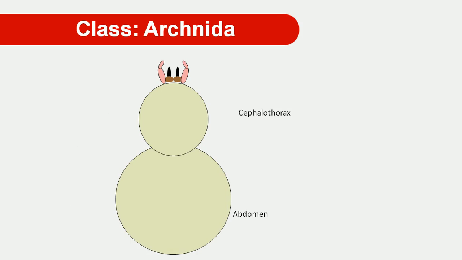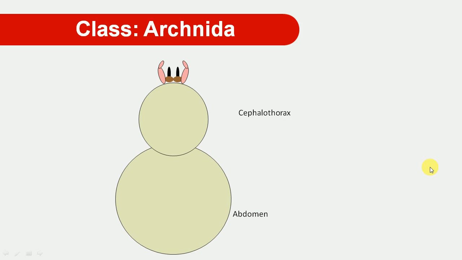We can look at the pictures. There is the arachnid, whose body is divided into two parts: the cephalothorax region and the abdomen. That means the prosoma and the opisthosoma. We can look at the first head region part, this is the prosoma, and the last abdomen part is the opisthosoma.